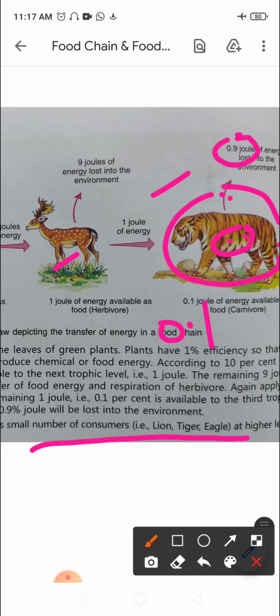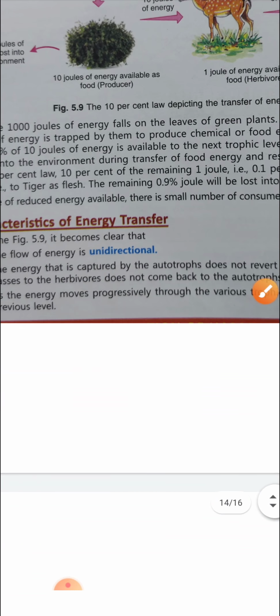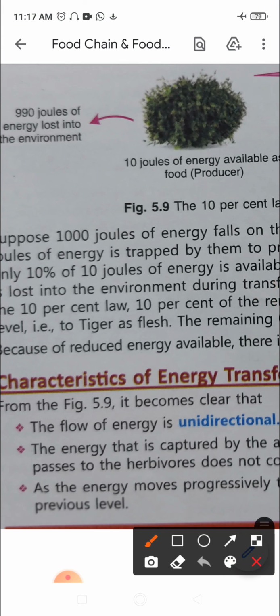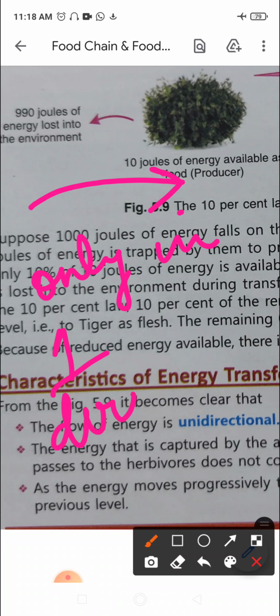Now what are the characteristics of energy transfer? A very important thing that we must know is that the flow of energy is unidirectional. It can be transferred only in one direction.